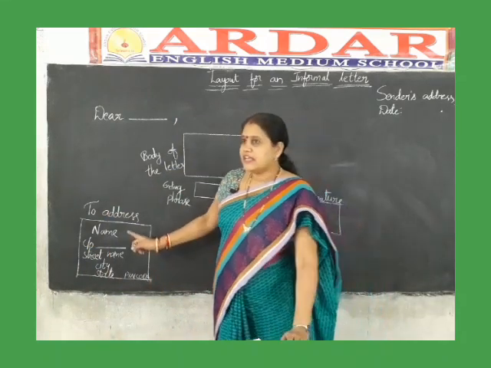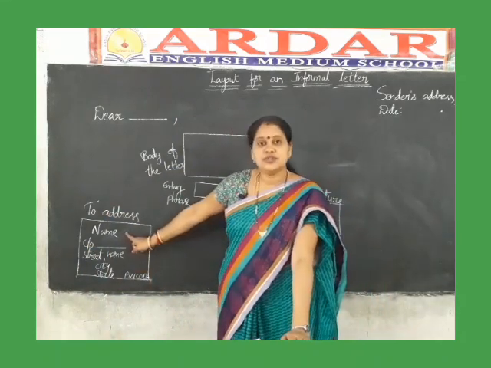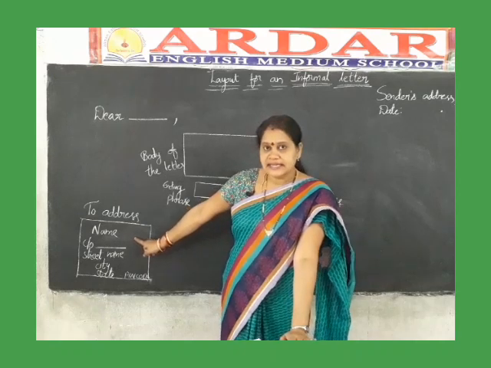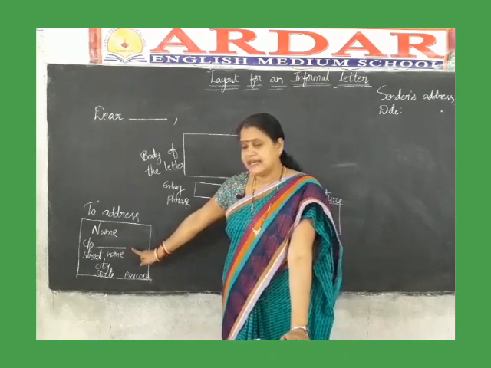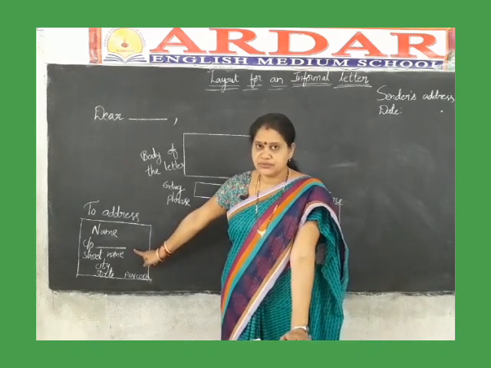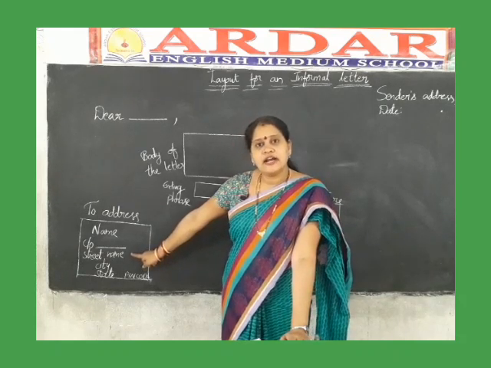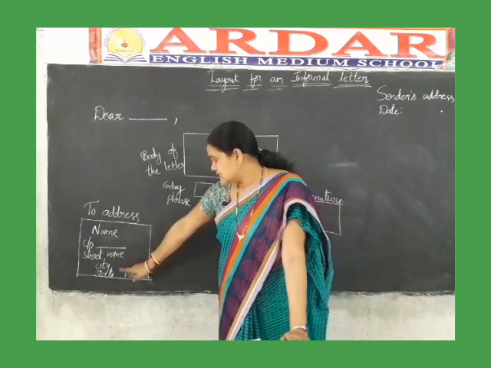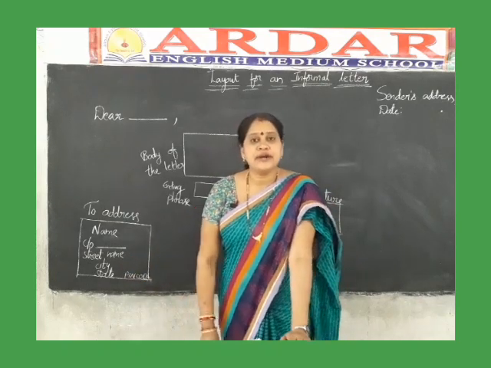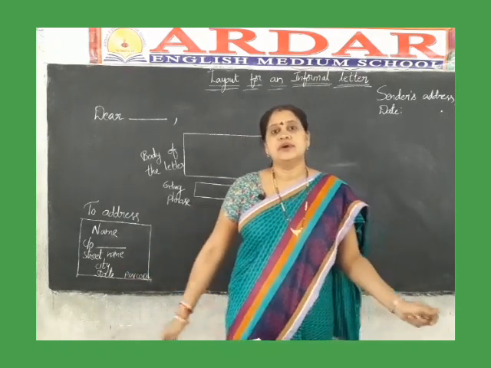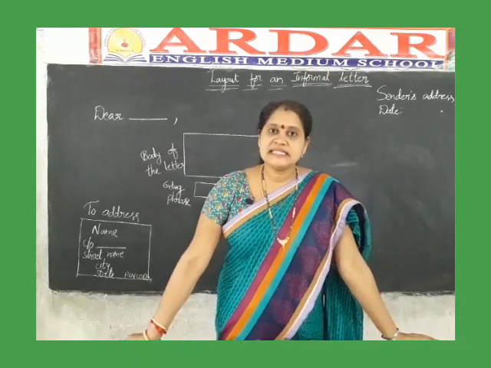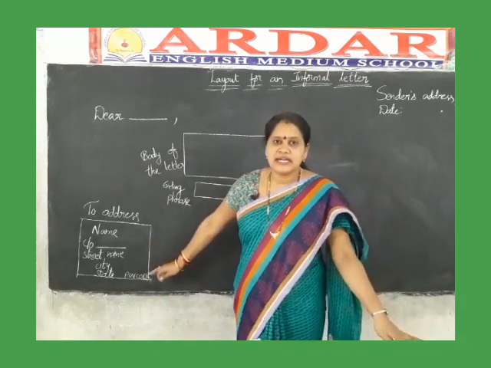The way of writing the to address: first write the name. After that, care of, son of or daughter of, then the name. Next, street name or colony name. Next, city, state. You have to mention the pin code also on the envelope. This is the way of writing the to address.